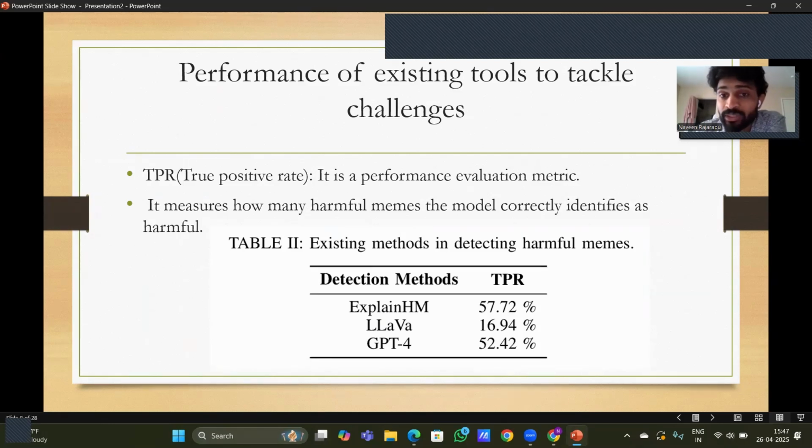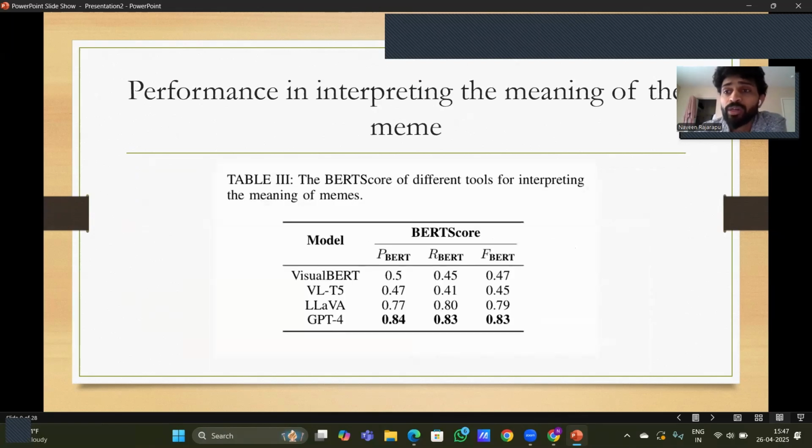The performance evaluation metric is TPR, true positive rate. It measures how many, for example, if they tested on 100 memes, how many memes they are predicting correctly. In this analysis, they concluded that ExplainHM has 57.72% TPR, LLaVA is performing very low, like 16.94%, and GPT-4 52.42%.